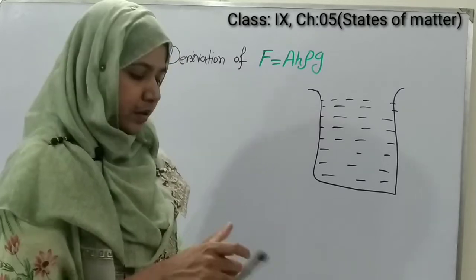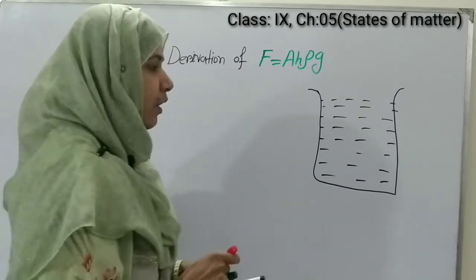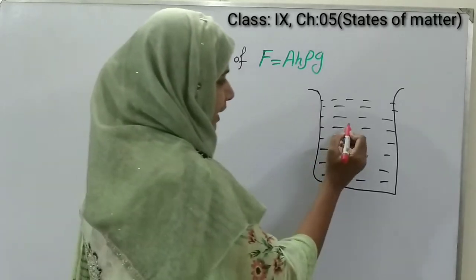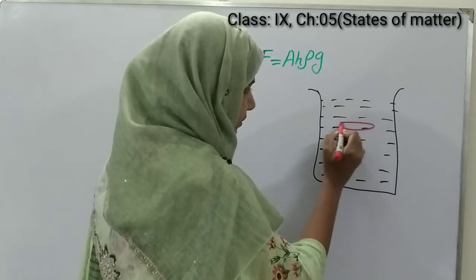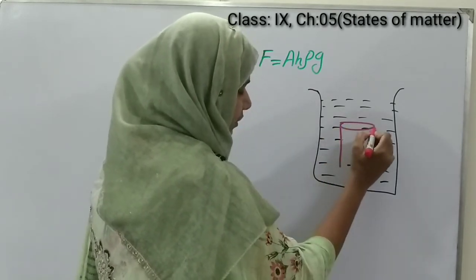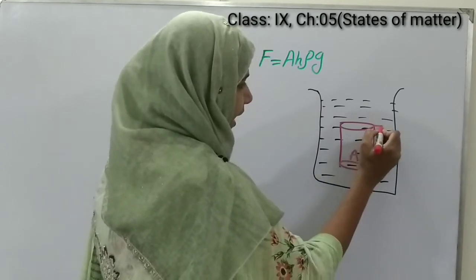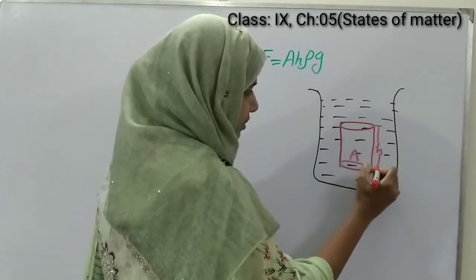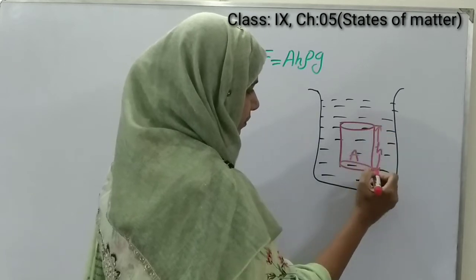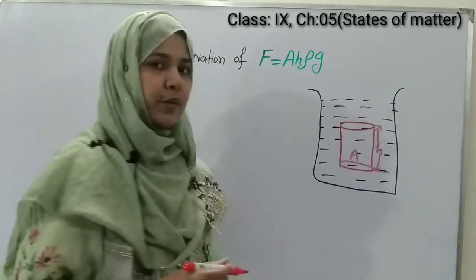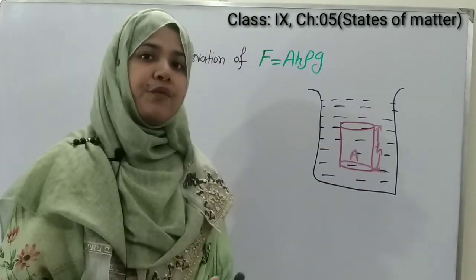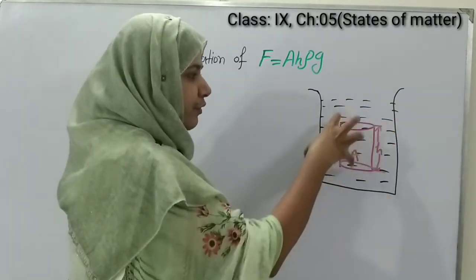Now we are putting an object, a cylindrical shaped object, in that vessel. The cross-sectional area of that object is A and height is H. Now this cylinder shaped object will feel force from everywhere in that liquid.